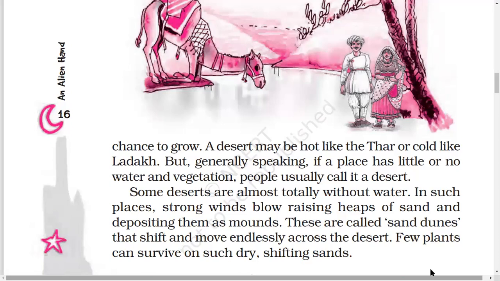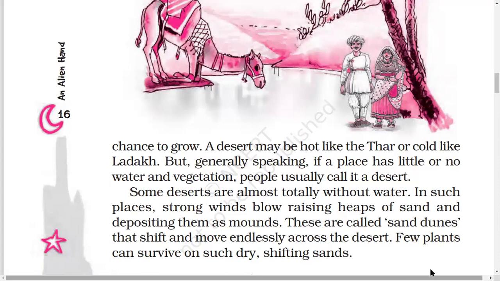But generally speaking, if a place has little or no water and vegetation, people usually call it a desert. Yes, it is right. Where there is no water, no vegetation, it is a general theory that it can be called a desert. Some deserts are almost totally without water. There is no water at all.